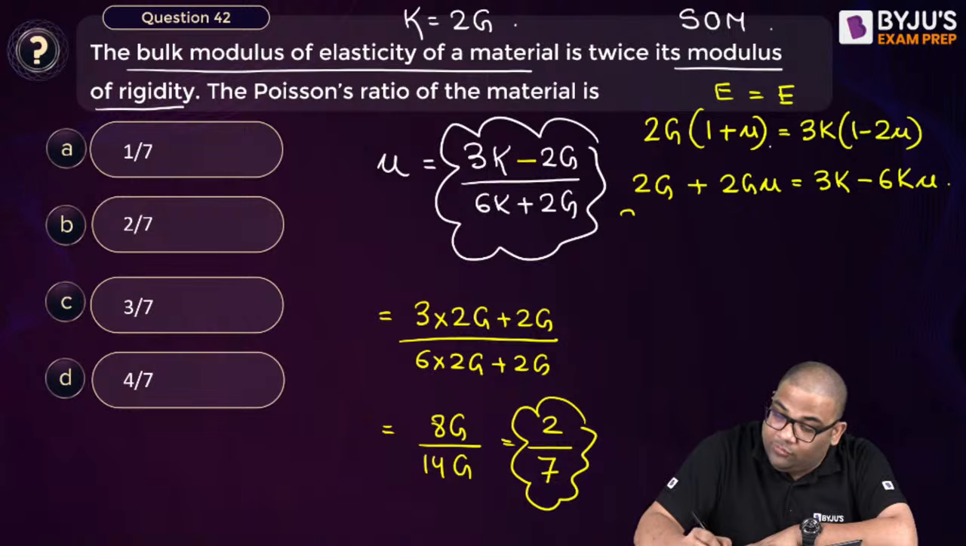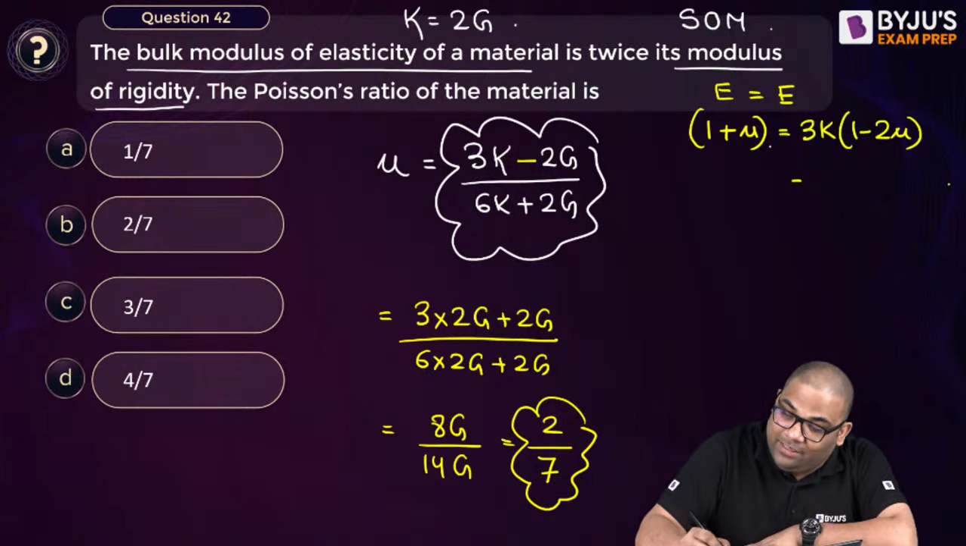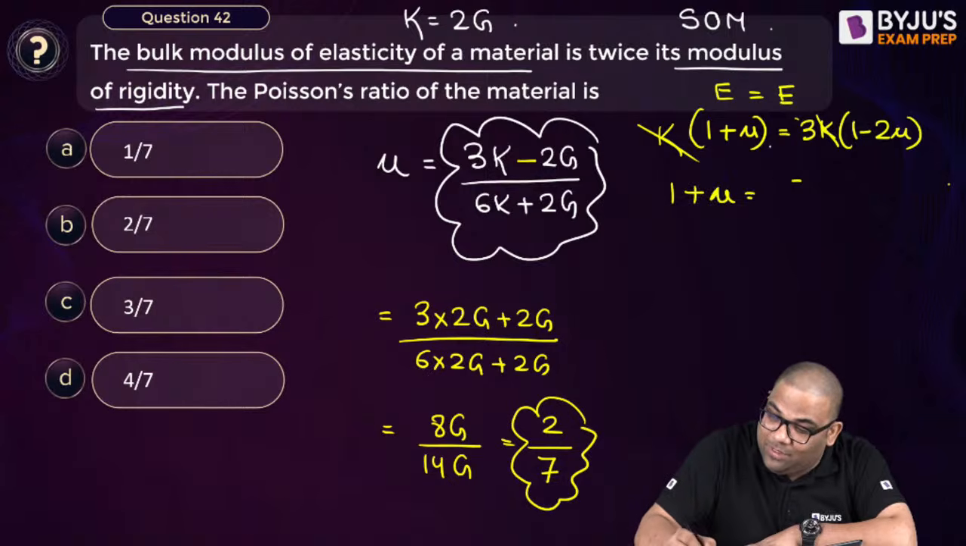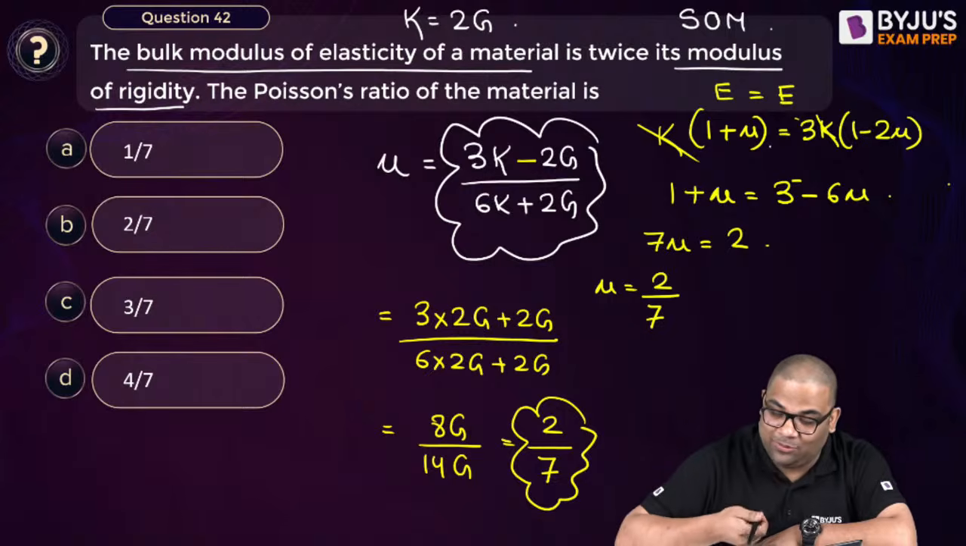So I can do what? 2G plus 2G mu. 2G is K actually, so I can write K only, na? Here I can write down K. So K gets cancelled. So 1 plus mu is equal to 3 minus 6 mu. So from here I can say 7 mu is equal to 2. So mu is equal to 2 by 7. So it is minus only, right?